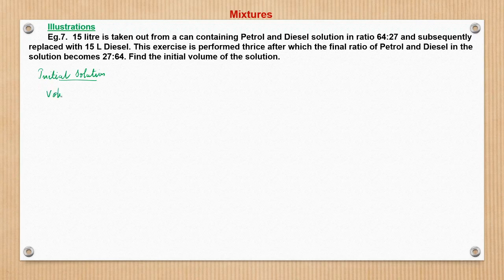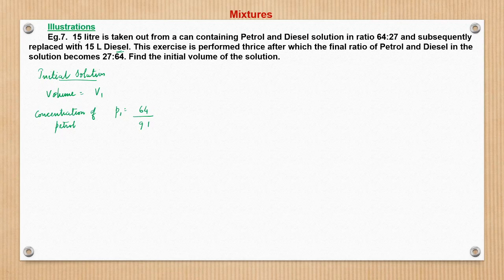volume, I think we are not given. Since diesel is being added, we will work in terms of petrol. So the concentration of petrol, that would be P1, is nothing but petrol is 64 upon 91, right? I added 64 plus 27. So let the volume be V1.